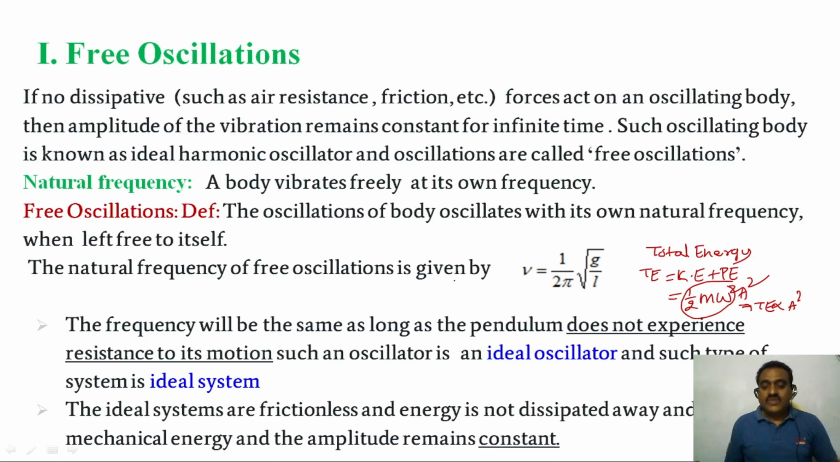If there is no dissipative force acting on the body, the mechanical energy and amplitude remain constant. So this oscillator is called an ideal oscillator, and this system is called an ideal system. So what is free oscillation? I am going to close this video asking that question. If no dissipative force acts on the body and it vibrates with its own natural frequency, that is free oscillations. The oscillations of the body with its own natural frequency are called free oscillations.